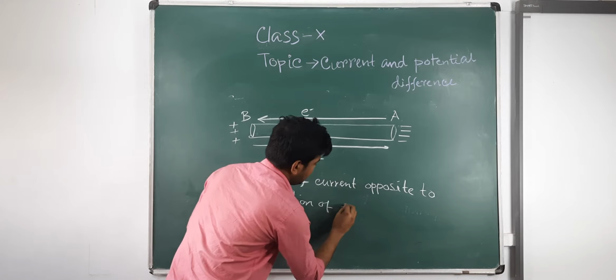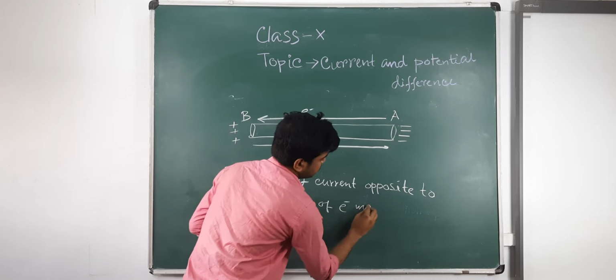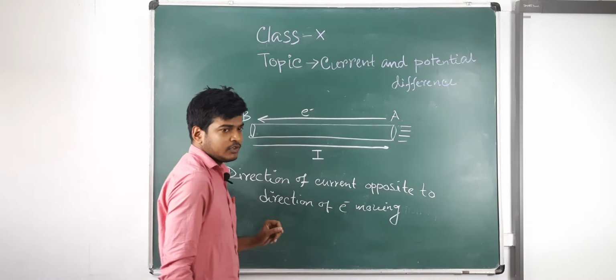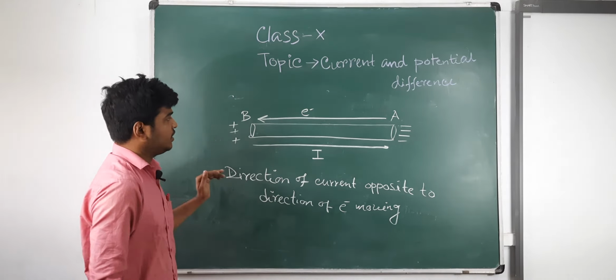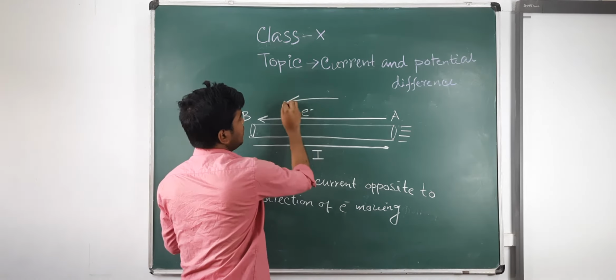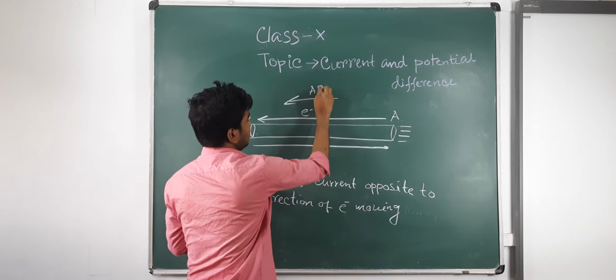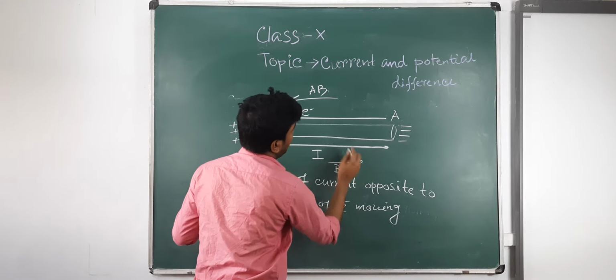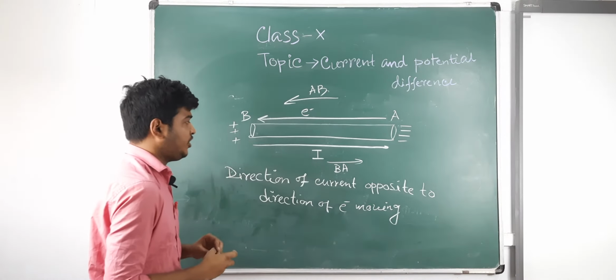If the direction of electron is A to B, then the direction of current will be B to A, opposite to the flow of electron.